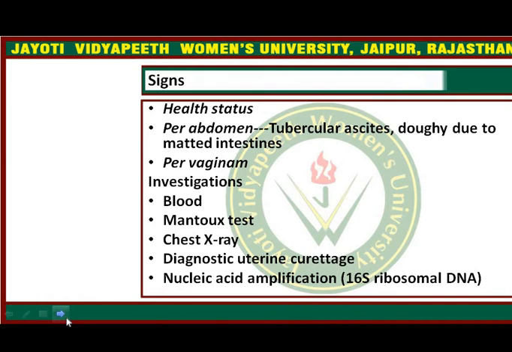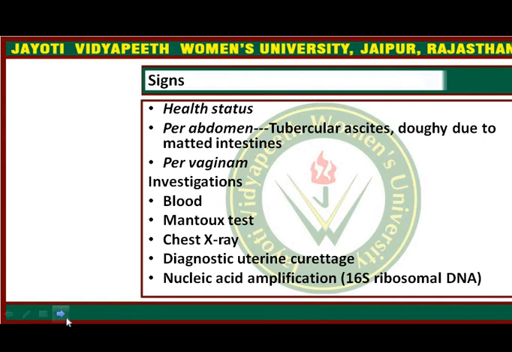On per vaginal examination, whenever vulval or vaginal tuberculosis is there, we can see ulceration formation. In cervical and vaginal tuberculosis, there will be bleeding on per vaginal examination. Again, whenever nodules are there, we can feel the nodules from the lateral fornices.